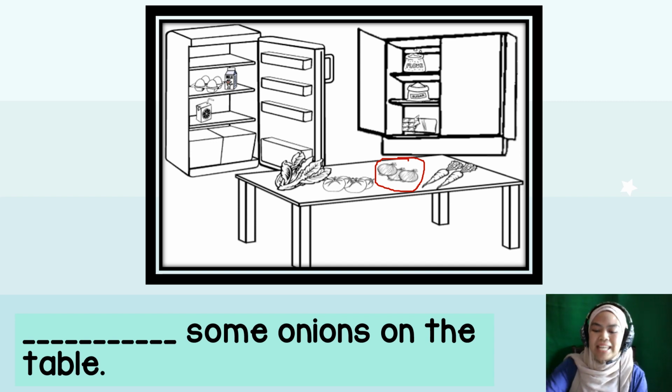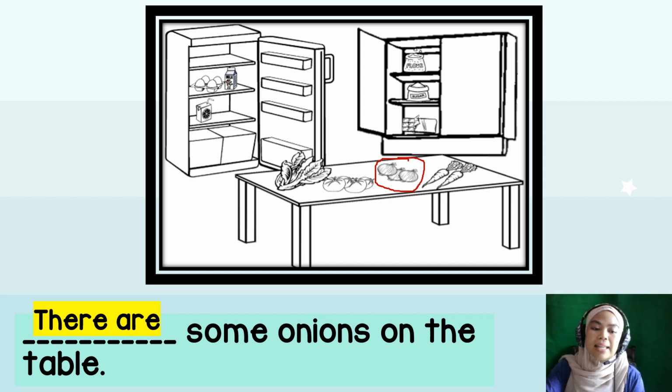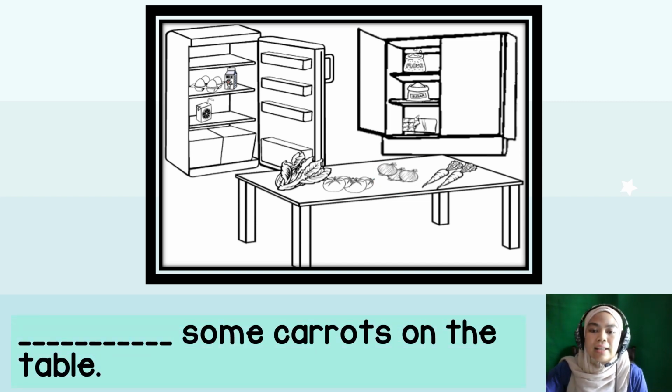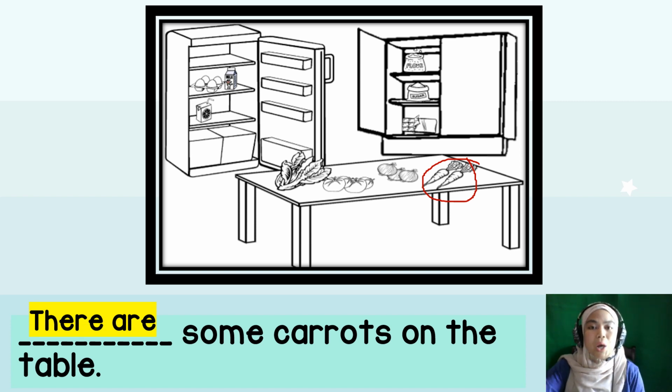You can count onions, right? So the answer is there are some onions on the table. Good job. And next one is carrots. Can you count the carrots? Yes, so the answer is there are some carrots on the table.